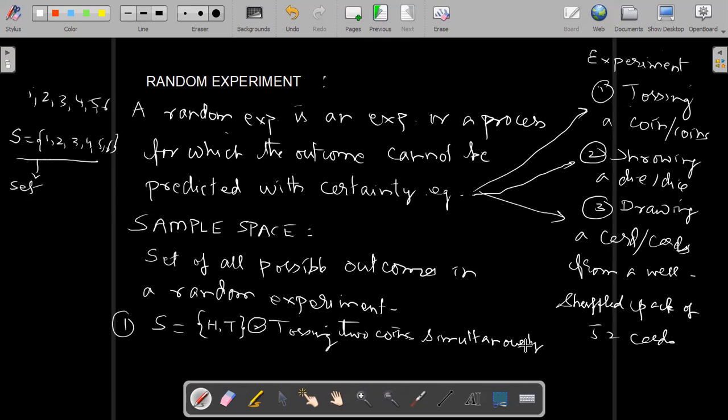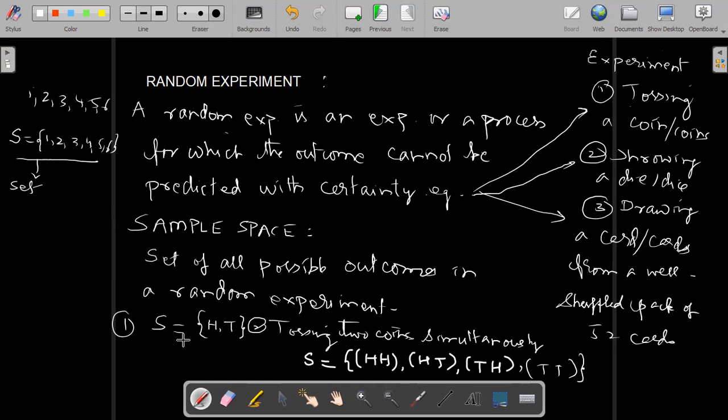Then the sample space S will be, what are the possible outcomes? Head head, head tail, tail head, and tail tail. So these are the possible outcomes for two coins.